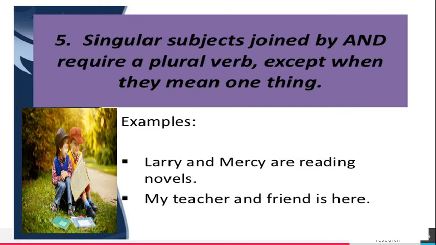Singular subjects joined by and require a plural verb, except when they mean one thing. Example sentences: Laurie and Mercy are reading novels. My teacher and friend is here. Laurie and Mercy are reading novels. Here singular subjects are joined by and and require a plural verb. Here the plural verb are is used.